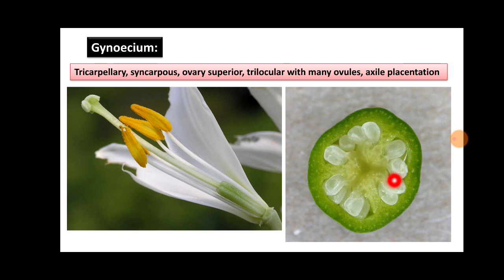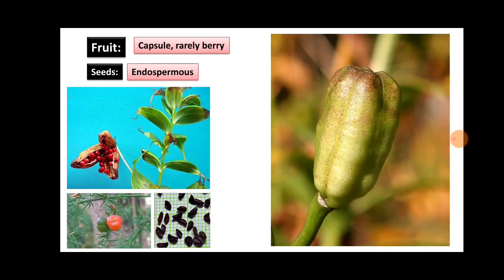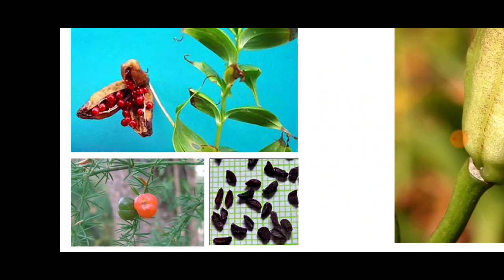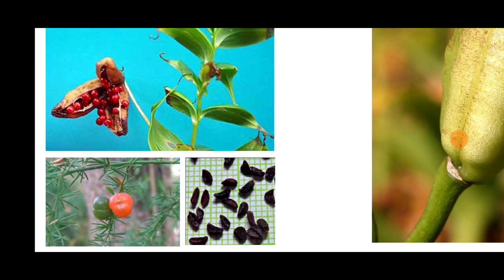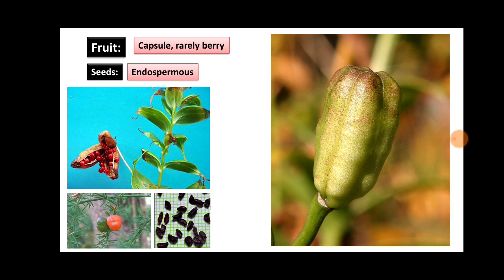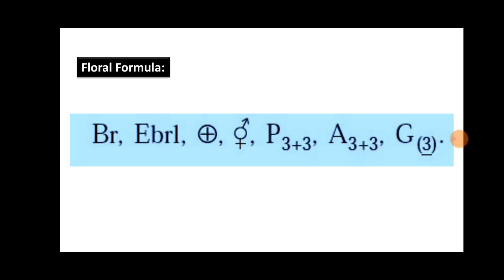Fruit of family Liliaceae is generally a capsule. This is an opened capsule of gloriosa, and rarely it is a berry. In asparagus there is a berry type of fruit, and seeds are endospermous, having abundant endosperm, which is nutritive tissue for the growing embryo.